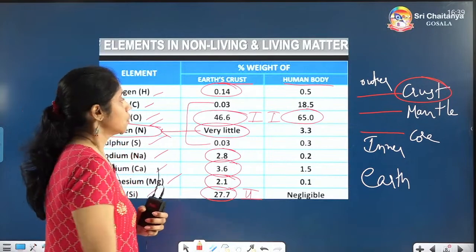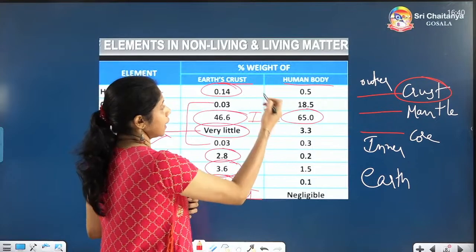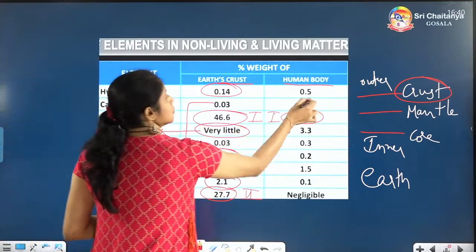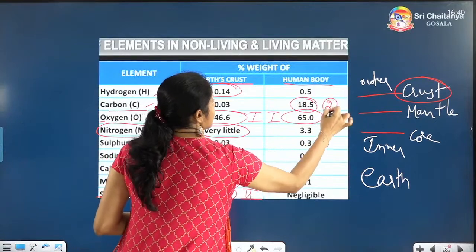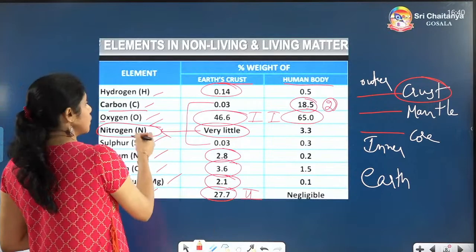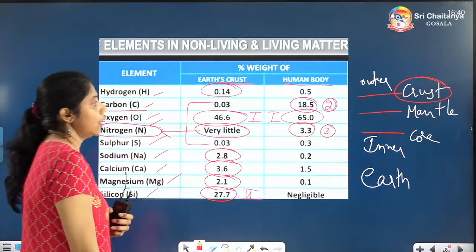Now, the first rank in the human body goes to oxygen. Can you tell me the second one? Carbon. This is the second rank, second highest. Third one goes to nitrogen.